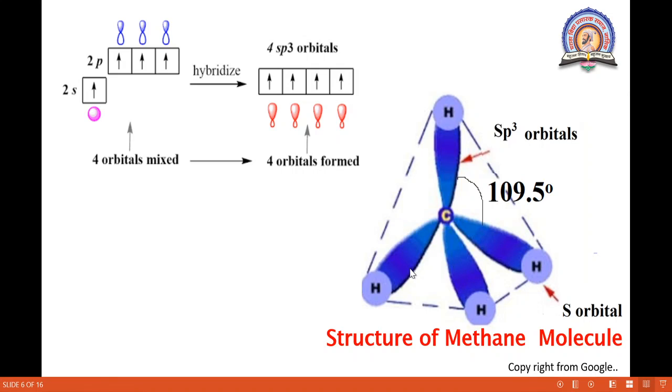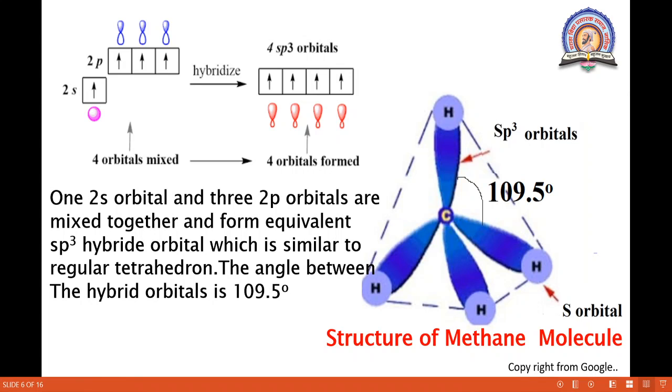In the same way the other sigma bonds form and we get this tetrahedral geometry, and the angle between two bonded atoms is 109.5 degrees. The one 2s orbital and the three 2p orbitals mix together to form equivalent sp3 hybrid orbitals, similar to a regular tetrahedron, with an angle of 109.5 degrees between them. So this is the sp3 hybridization of the methane molecule.